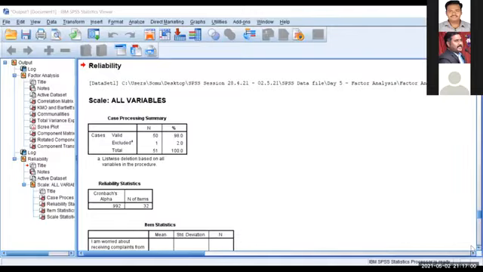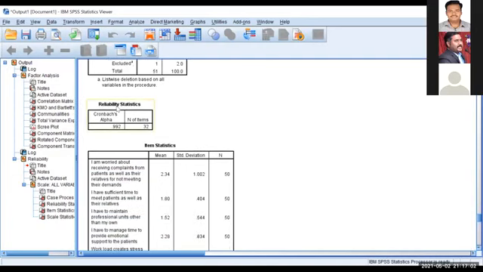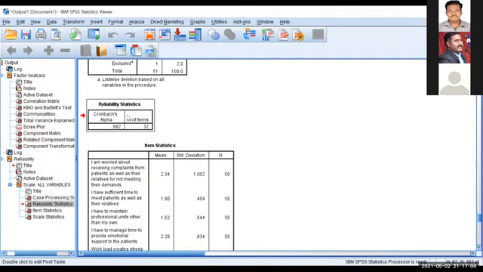Ma'am, can you see the output table now? This is the output table, right? Reliability analysis. The number of items means you have tested 32 variables. What is the Cronbach's alpha? 0.992. That means if it is more than 0.7, your data is reliable. Good. That's how we check reliability statistics. Is it clear now, ma'am?